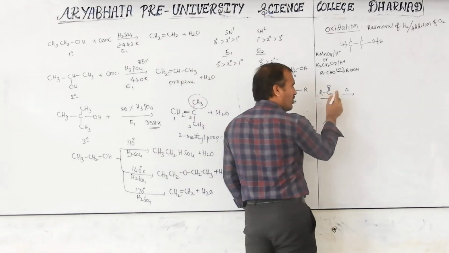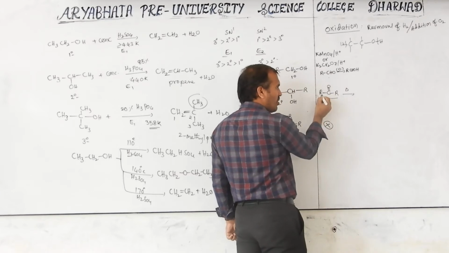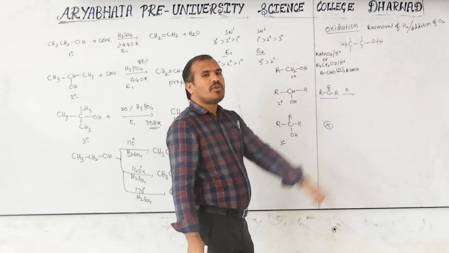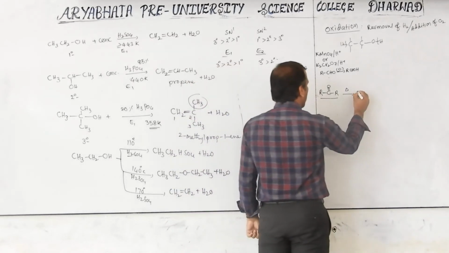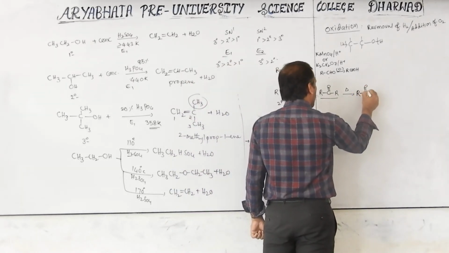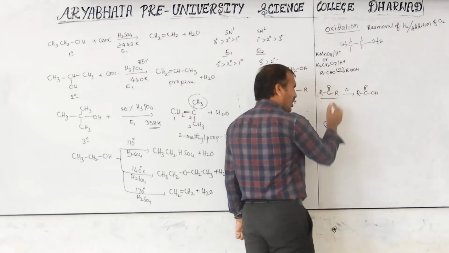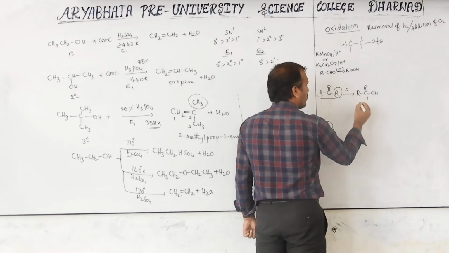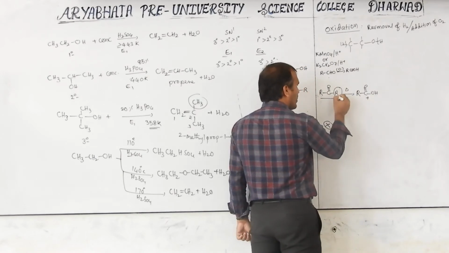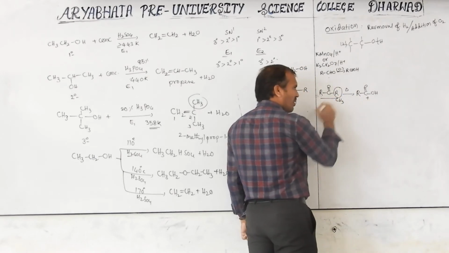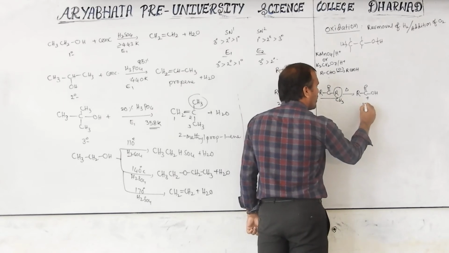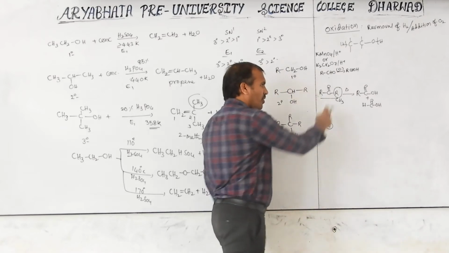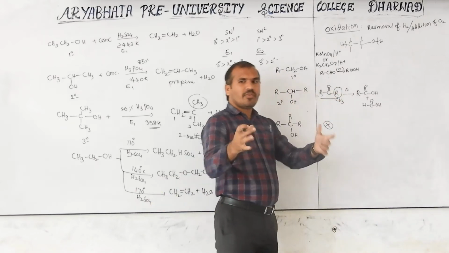This one converts into, here, how many carbons are there? R is also carbon, so 1, 2, 3 carbons are there. Then a carboxylic acid with one carbon less is formed. See, R-C=O-OH, this is also converted to carboxylic acid. If R is considered methyl, then I can write here HC=O-OH.